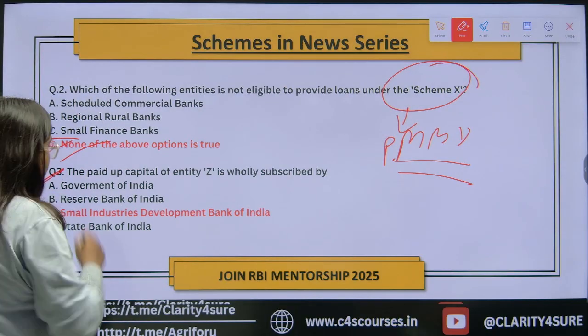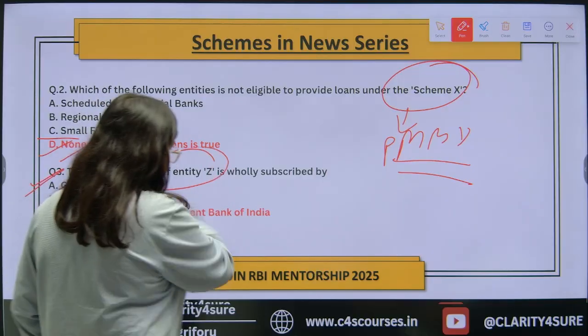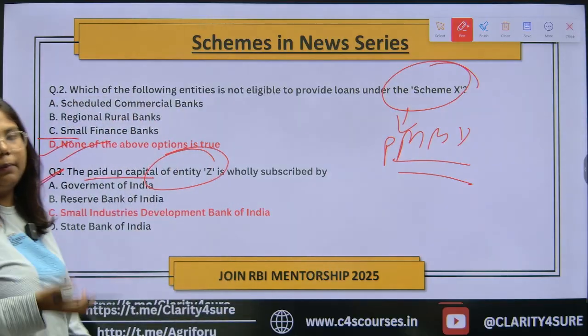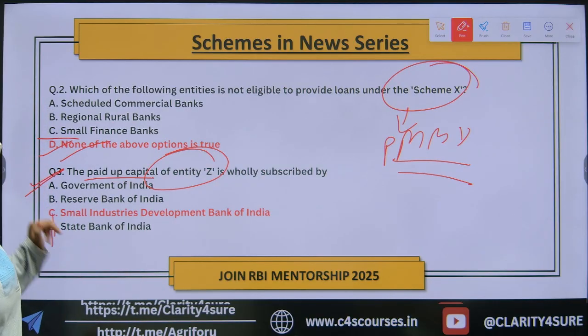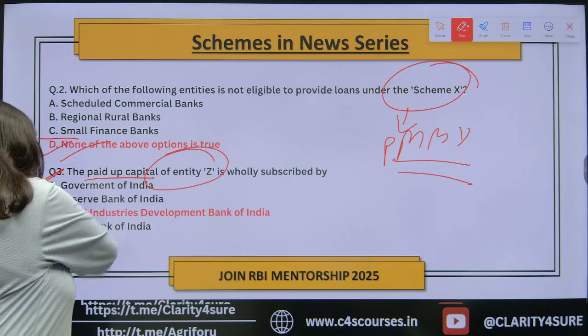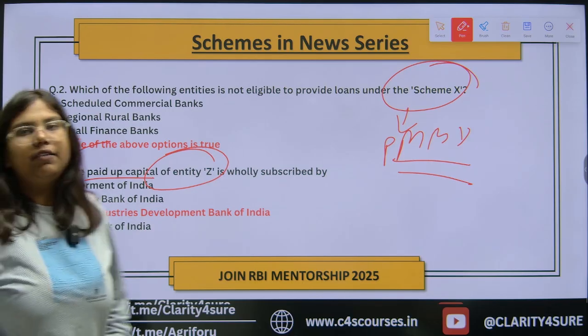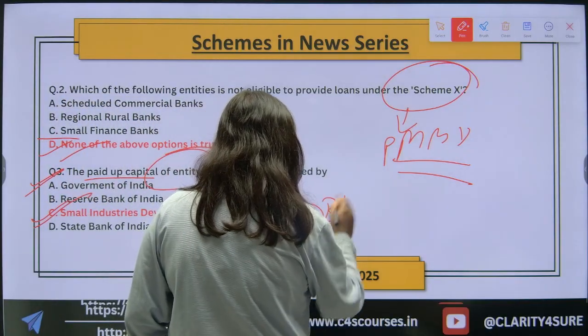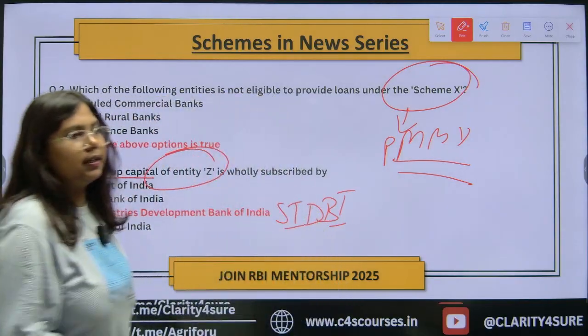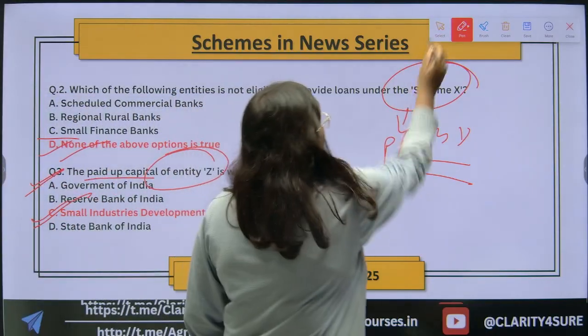Moving to the last question, the paid up capital of entity Z is wholly subscribed by which of the following? So we have 4 options, and the correct option is Small Industries Development Bank of India, that is SIDBI. Option number C is your correct answer.